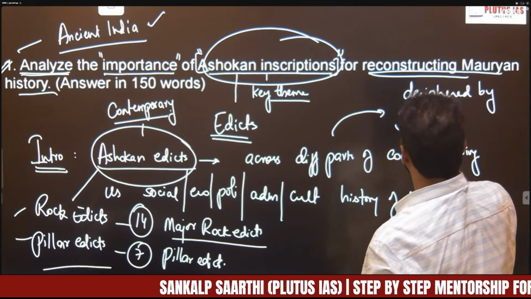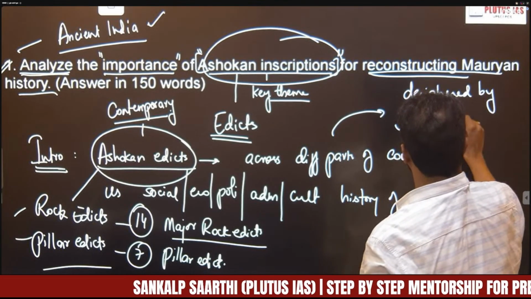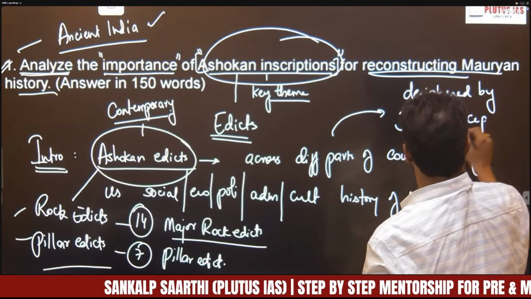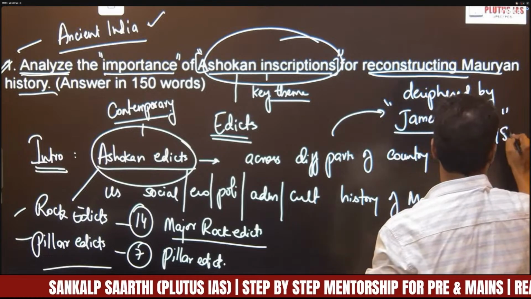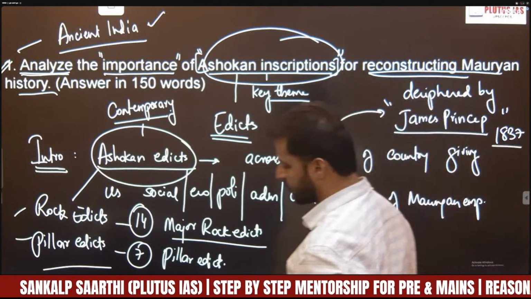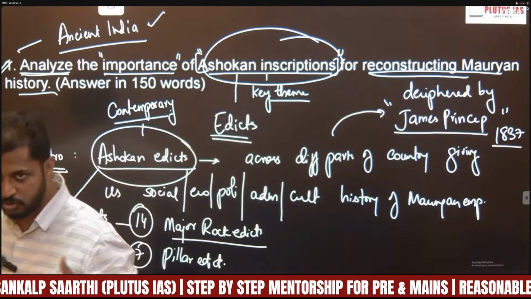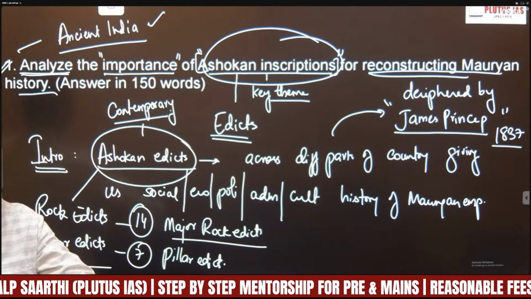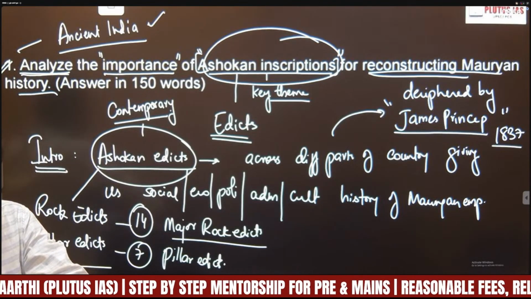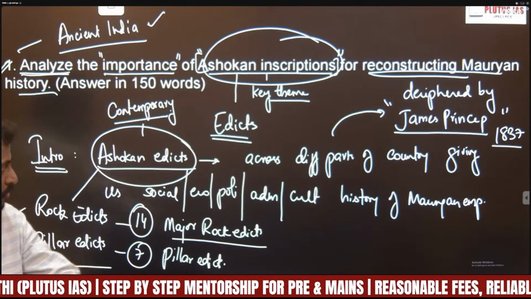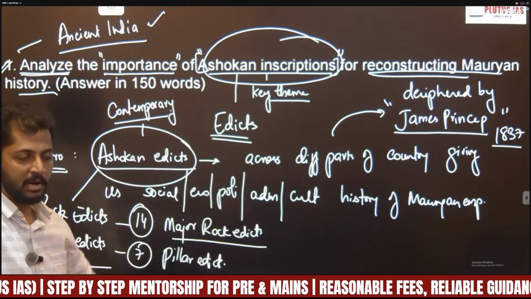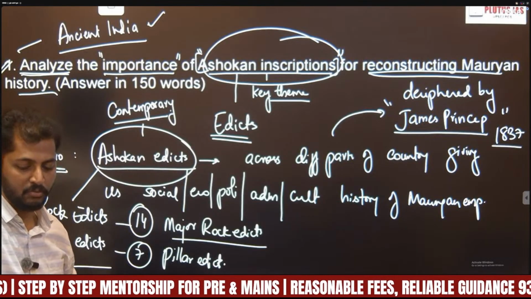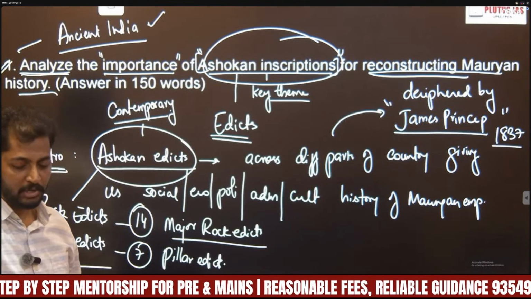Deciphered by James Prinsep. In 1837, James Prinsep deciphered these edicts, from which we could reconstruct the history of the Mauryan Empire. They provide contemporary information on social, economic, political, administrative, and cultural aspects of the Mauryan Empire, right?